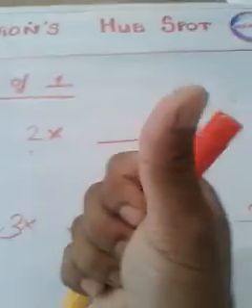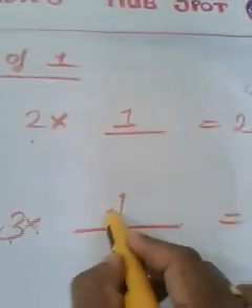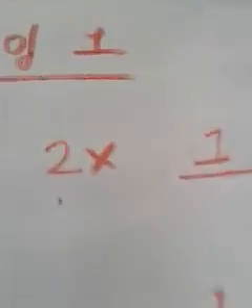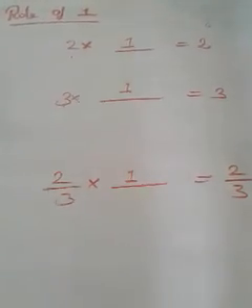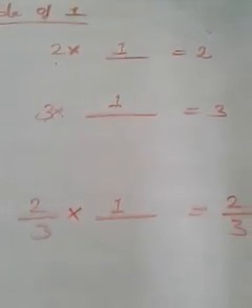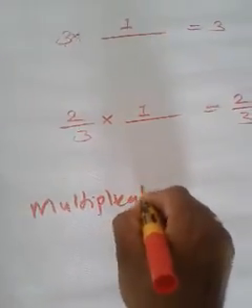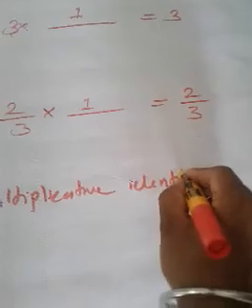Tell me. Let me count down. 1, 2, 3. Yes, your answer is correct. The number is 1. Because we know that when you multiply a number with 1, we will get the same number. That means here the answer is 1. Here the particular number is 1, because this is the property of 1. When you multiply any number with 1, we will get the same number. So 1 is known as the multiplicative identity.